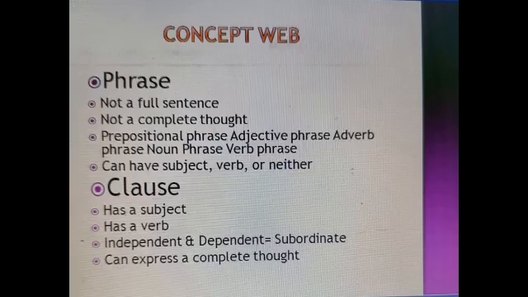Now students, we will learn the concept. Phrase: not a full sentence, not a complete thought; prepositional phrase, adjective phrase, adverb phrase, noun phrase or verb phrase. Can have subject, verb or neither. Clause: has a subject, has a verb; independent and dependent, subordinate. Can express a complete thought.